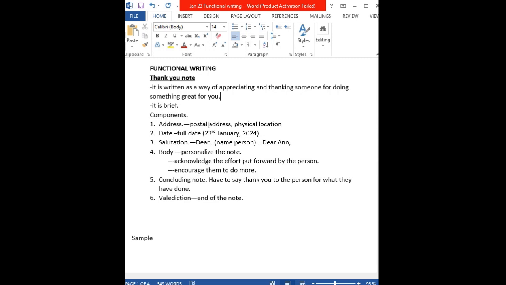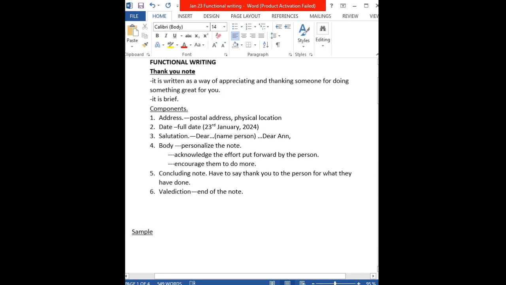Then after the body, we go to the concluding note or the conclusion. Here you have to say thank you to the person for what they have done. So at the end, you say thank you for being a good friend to me, or thank you for remembering my birthday, or thank you for remembering our wedding anniversary if it's a spouse.